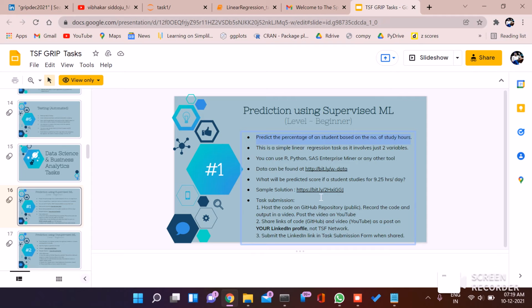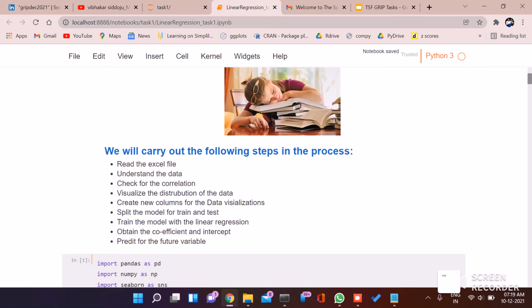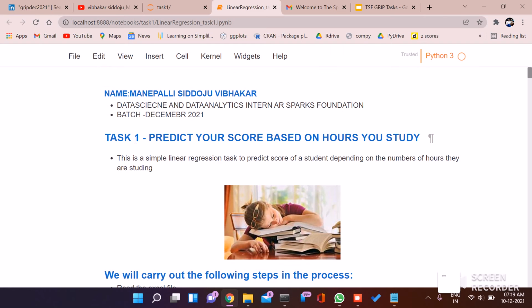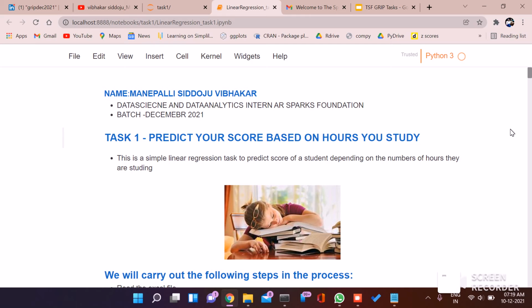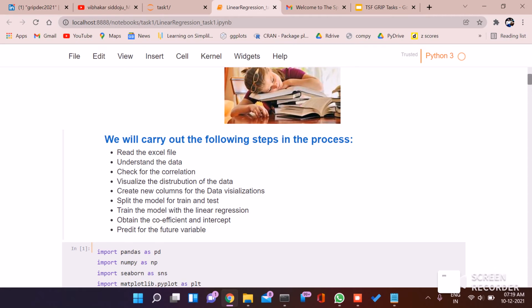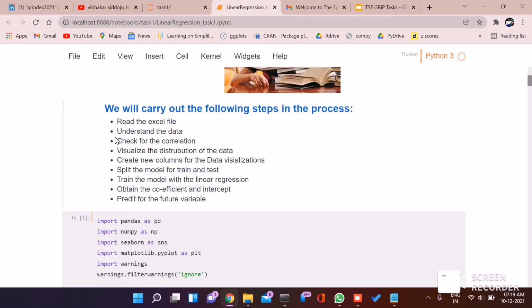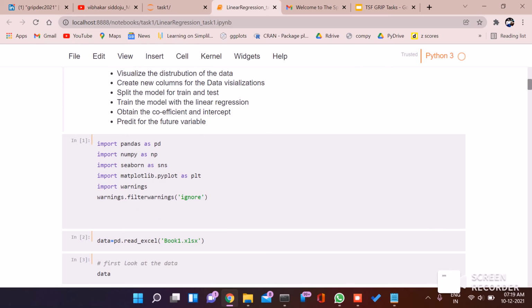We only have two features. So this is the task. So this is my name and this is my badge. Task 1 is to predict your score based on the study hours you study. We will be following these steps: read the Excel sheet, understand the data, check the correlation, visualize and distribute the data. We'll start off by importing the basic libraries.